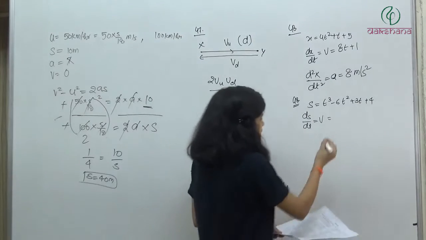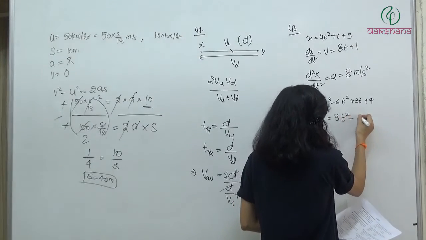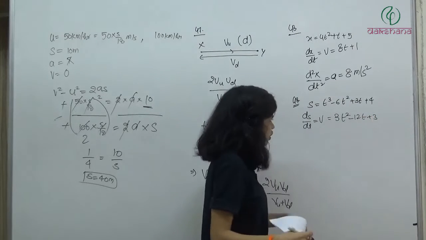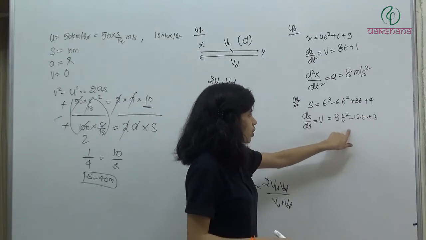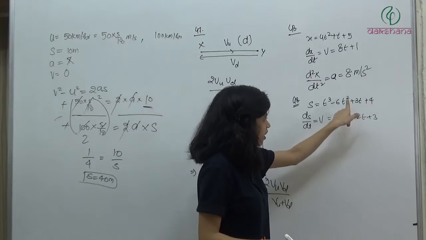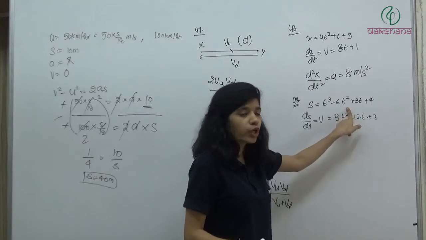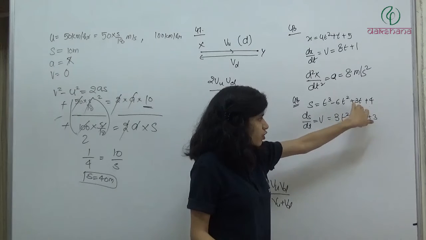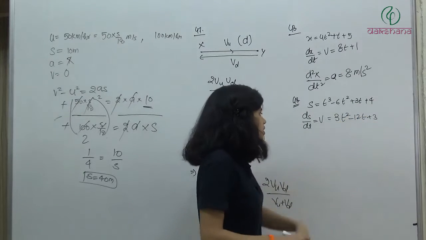What is this? 3t square minus 12t plus 3. Differentiation of t cube will be 3t square. Differentiation of 6t square, keep the 6 aside, differentiation of t square will be 2 into t. So 6 into 2 into t, 12t. Differentiation of 3t will be 3, differentiation of 4 will be 0.